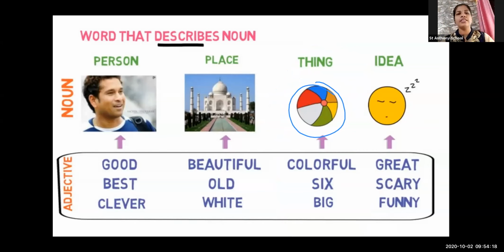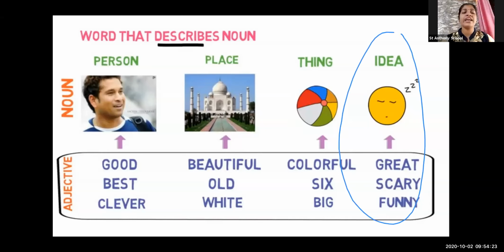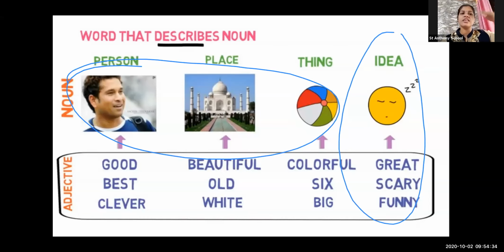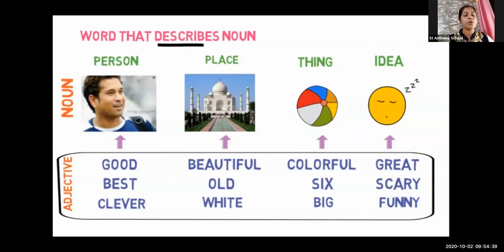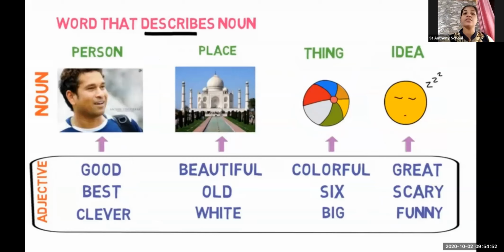Let's see the example of the last one, that is an idea. Now an idea, we cannot see. Yes or no? All these we can see, we can identify by watching them, we can just recognize them. But ideas are the things which come in our mind. But still we say, what a good idea, what a great idea, what a funny idea. If it works in our favor, we say it's a good idea, it's a great idea, it's a nice idea.